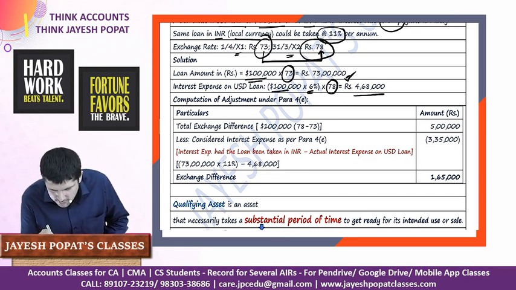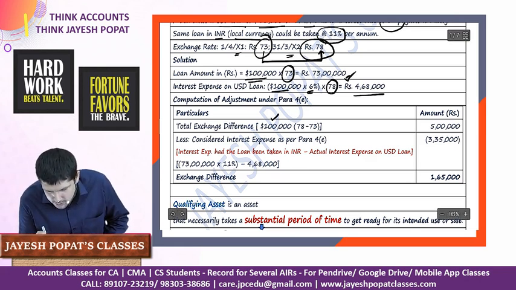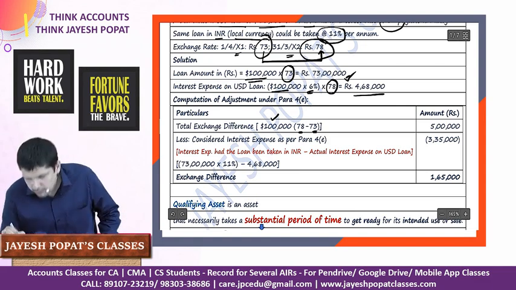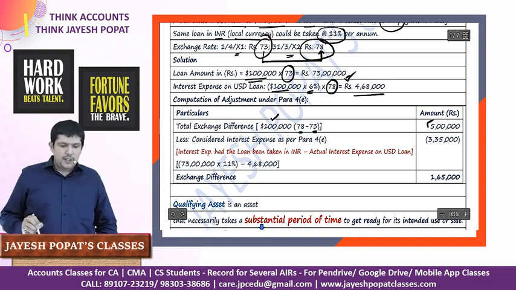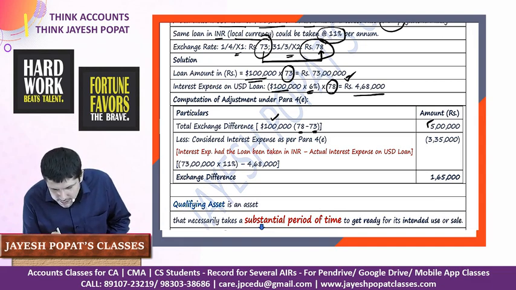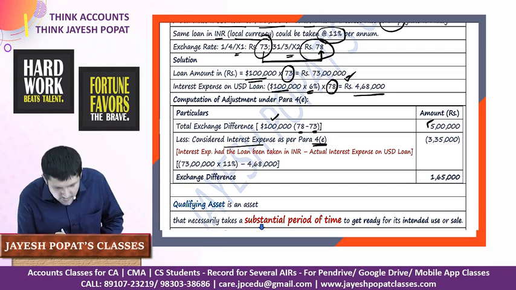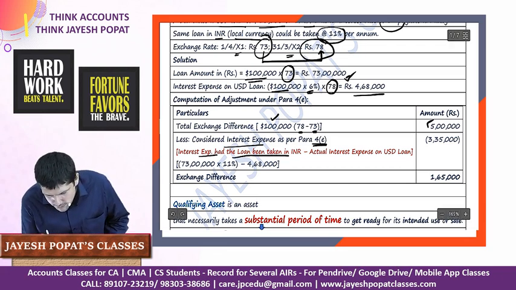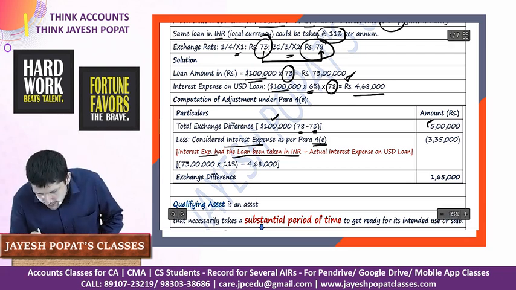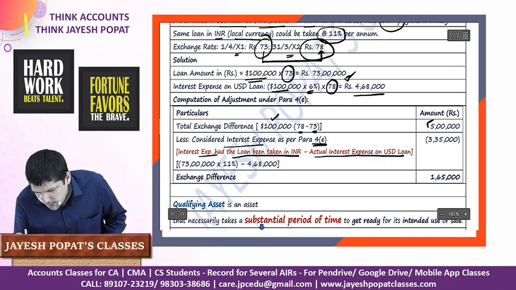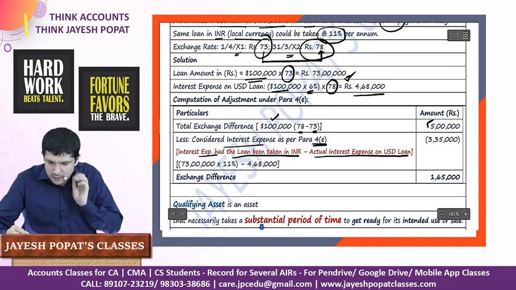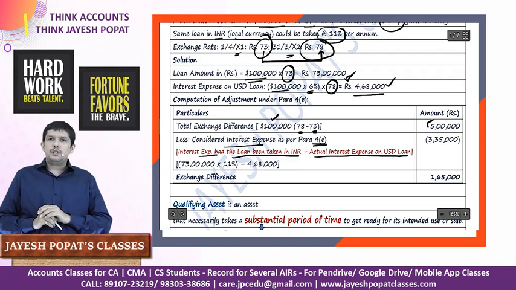So total exchange difference is $1 lakh into the difference between the closing rate and the rate at which I had taken the loan. The 5 lakh rupees is my exchange difference, less considered interest expense as per above para 4E, which is the interest expense had the loan been taken in INR minus actual interest expense on USD loan. We all know that the actual interest expense on USD loan is 4,68,000.